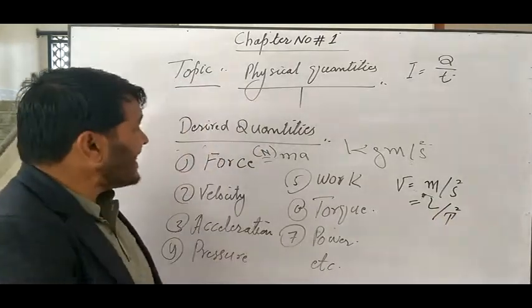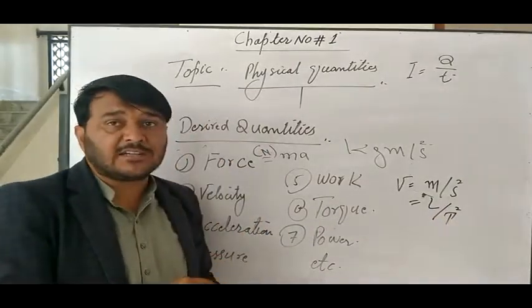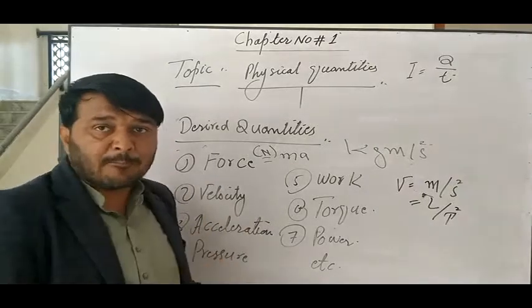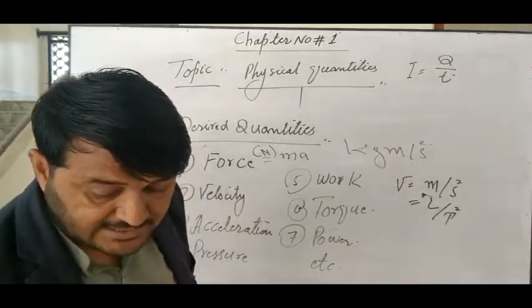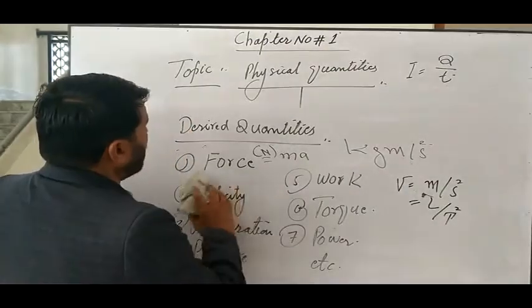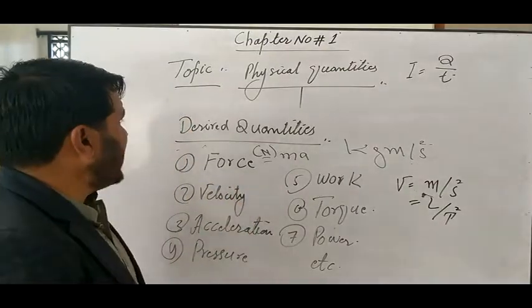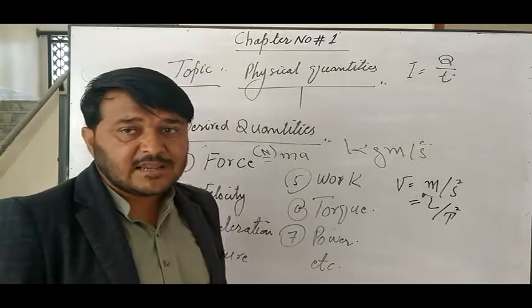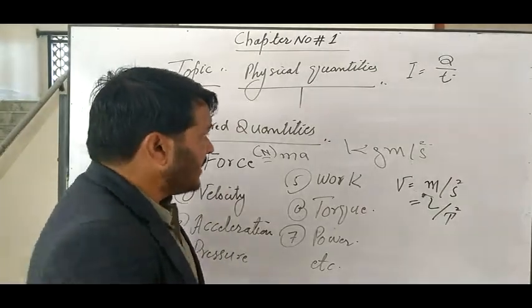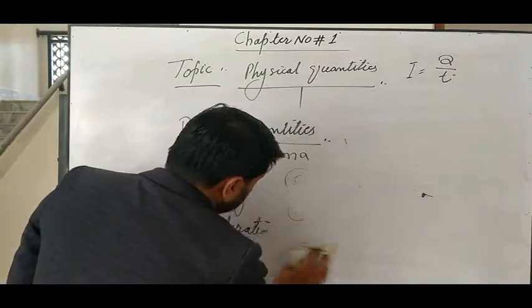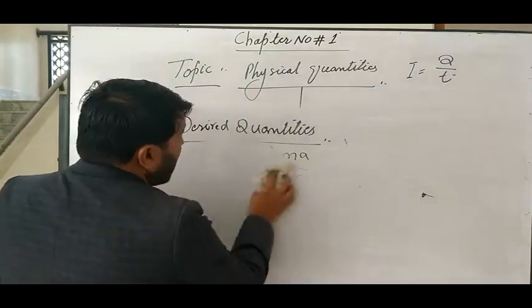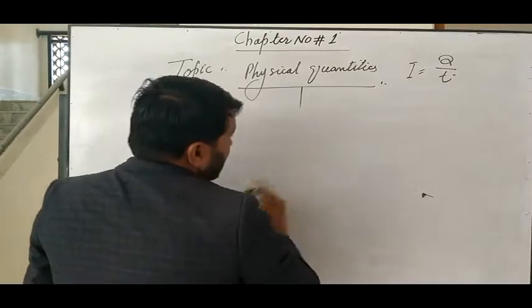There are so many physical quantities which are derived from base quantities or depend on other quantities. So how do we denote these basic physical quantities and the derived quantities? Now we discuss the symbols of basic quantities and derived quantities.